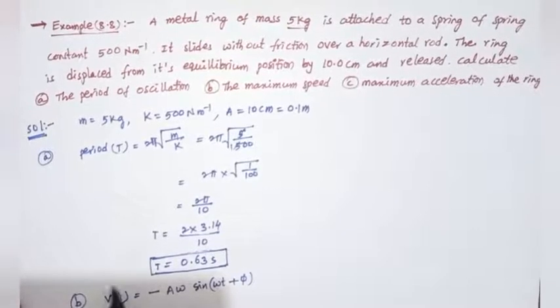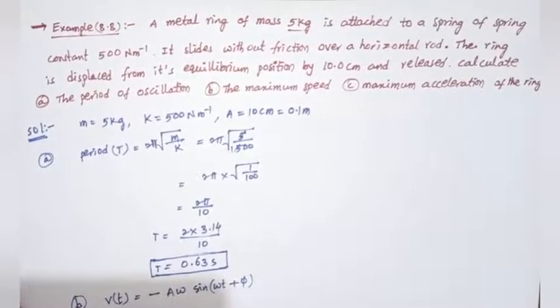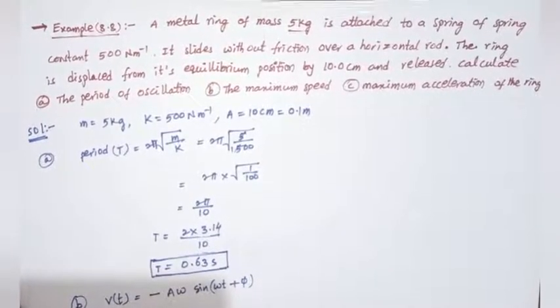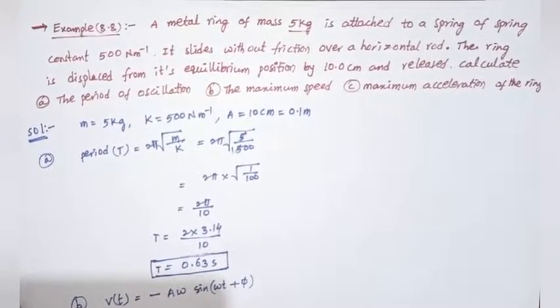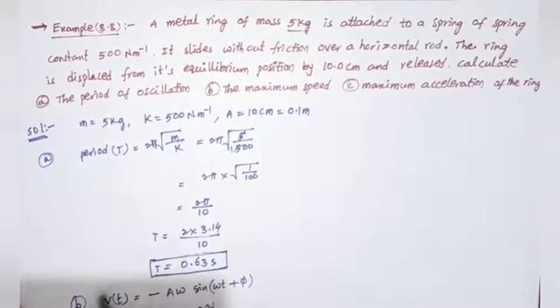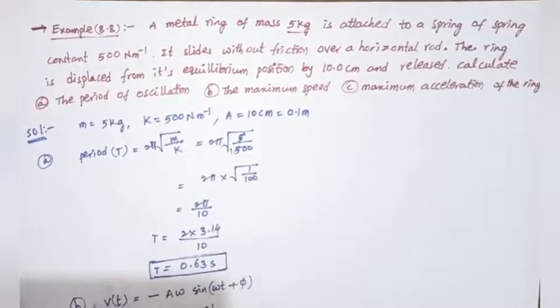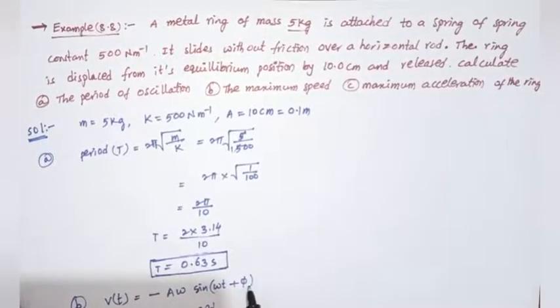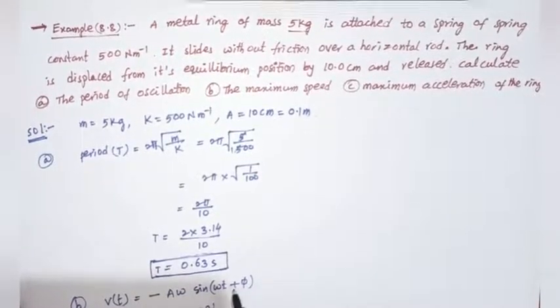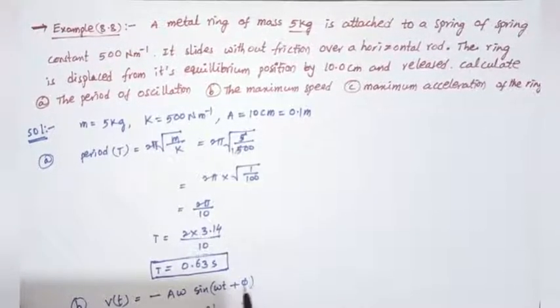For the maximum speed, sine of omega t plus phi equals 1, that is, omega t plus phi equals 90 degrees.